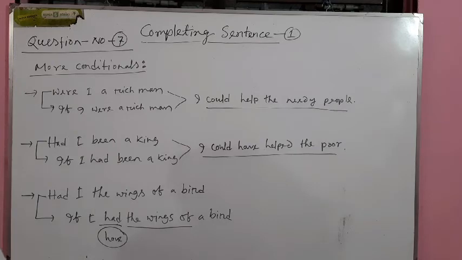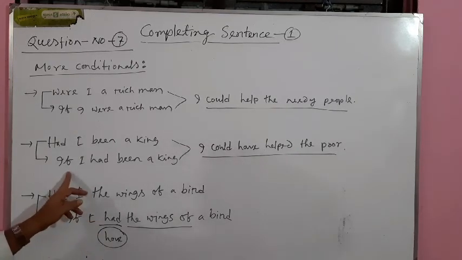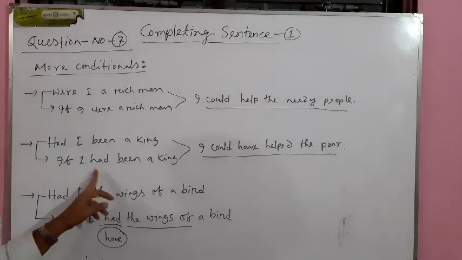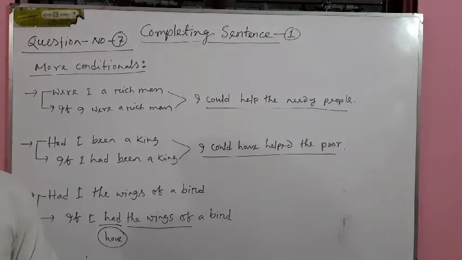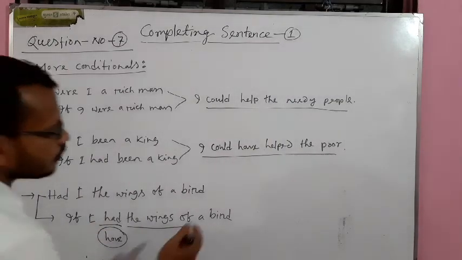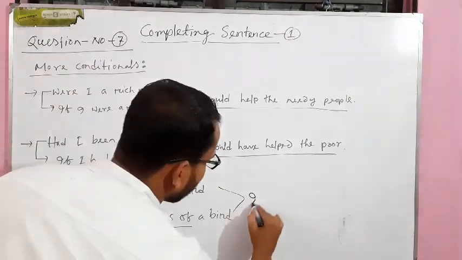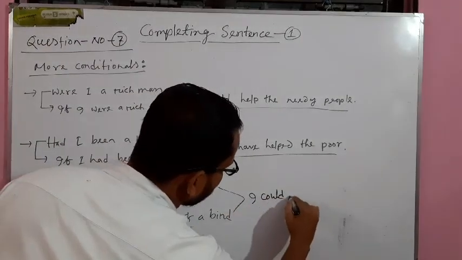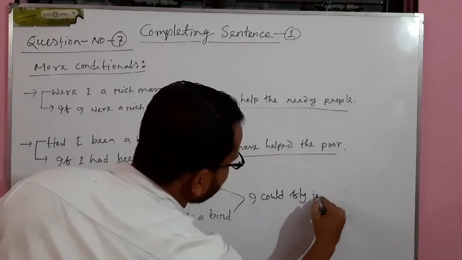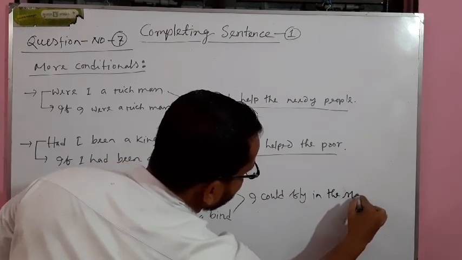Dear students, please be attentive and listen to me carefully. If we find the if clause in past perfect tense, then we have to use the third condition. But if we find the if clause in past indefinite tense, in that case we have to follow the rule of second condition. I think it is clear. So our answer will be, if I had the wings of a bird, I could fly in the sky.